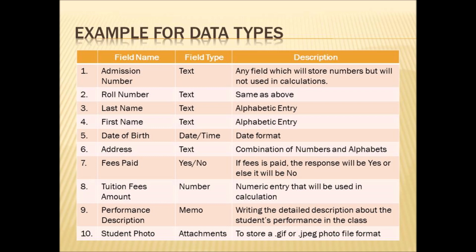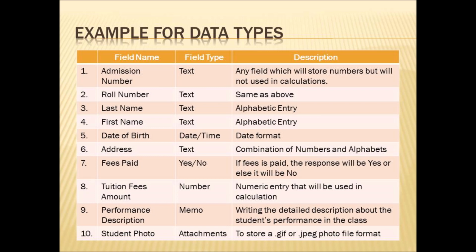Then date of birth. For date of birth, we will store the date or time, so we will make the field type date or time. It is used to store the date in the form of date format. Next one is address. Usually address will be in the form of text. It will be a combination of numbers and alphabets. Those numbers won't be used for calculation, so you can make the field type text itself.